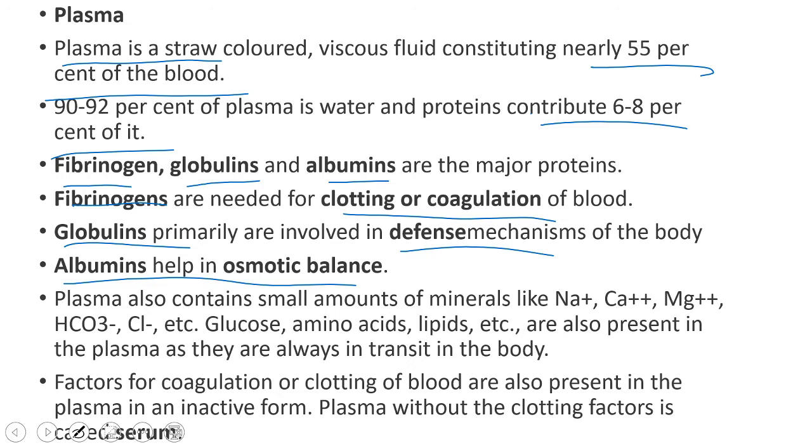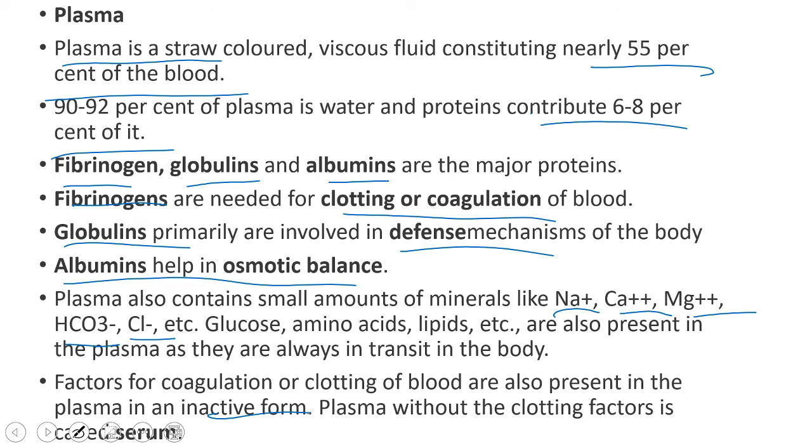And plasma also contains some amount of minerals like sodium, calcium, magnesium, bicarbonates, chloride ions, etc. Glucose, amino acids, lipids, etc. are also present in the plasma as they are always in transit in the body. So the factors for coagulation or clotting of the blood are present in the plasma in an inactive form.